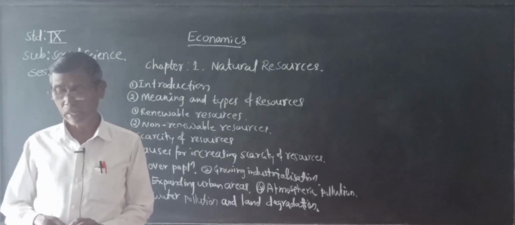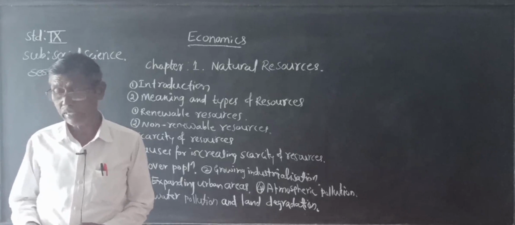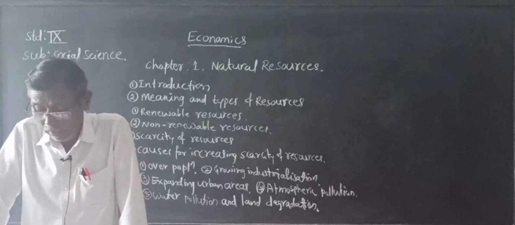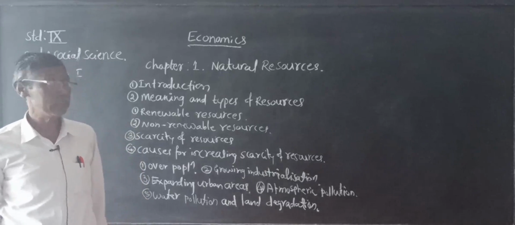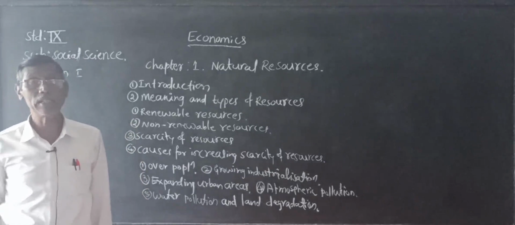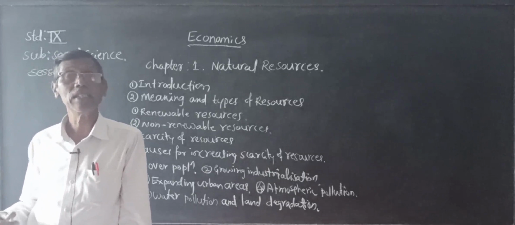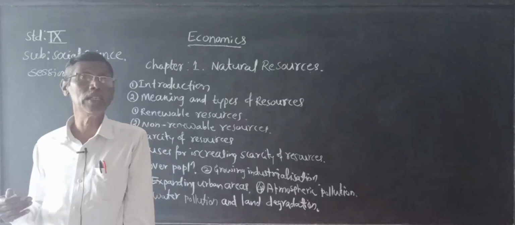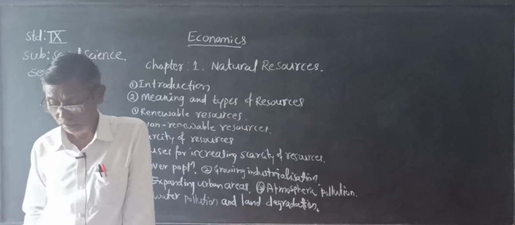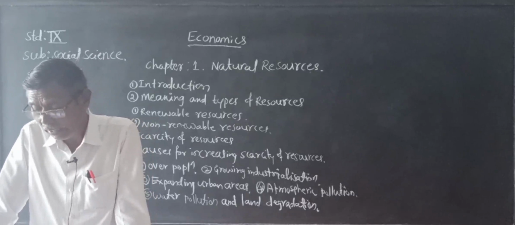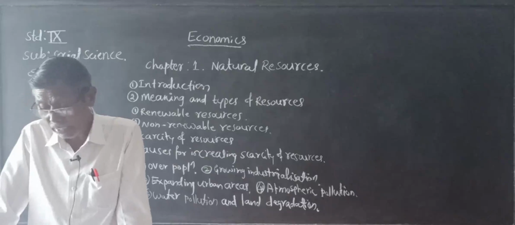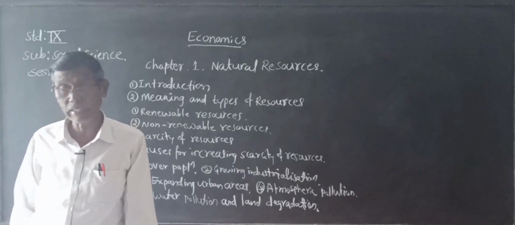Now the non-renewable resources. Some natural resources get depleted as we go on using them. As we use more and more, they get exhausted, they are emptied and cannot be created again.